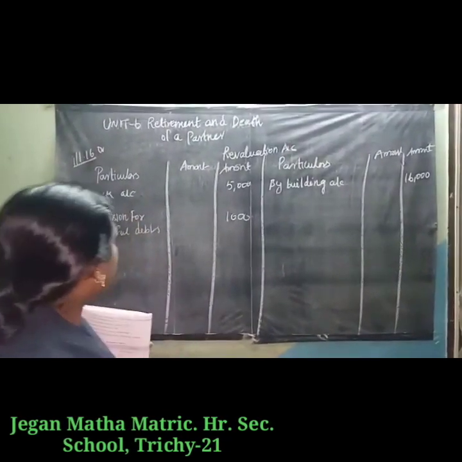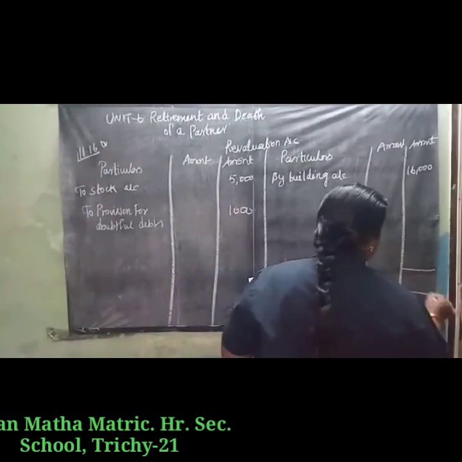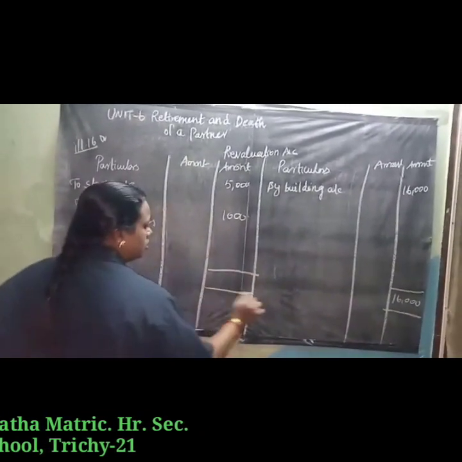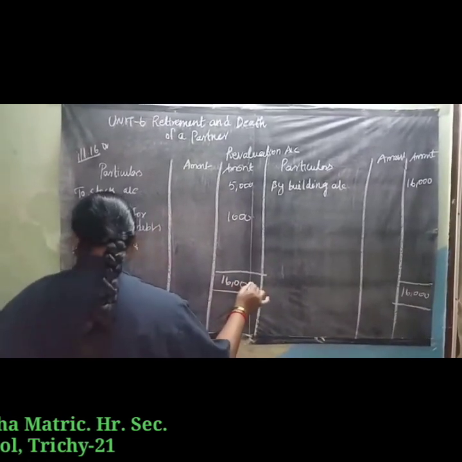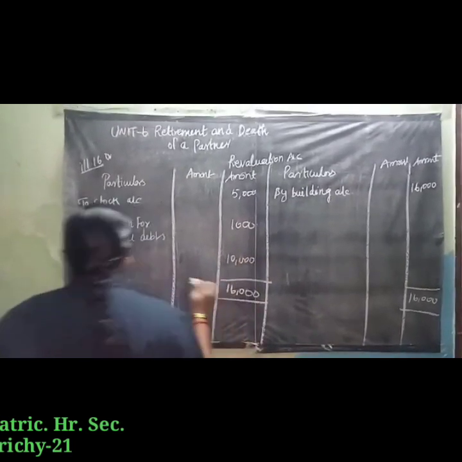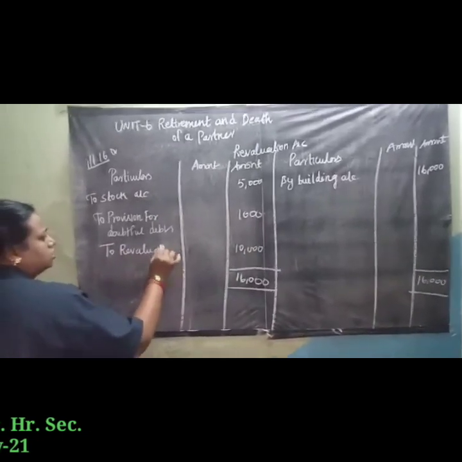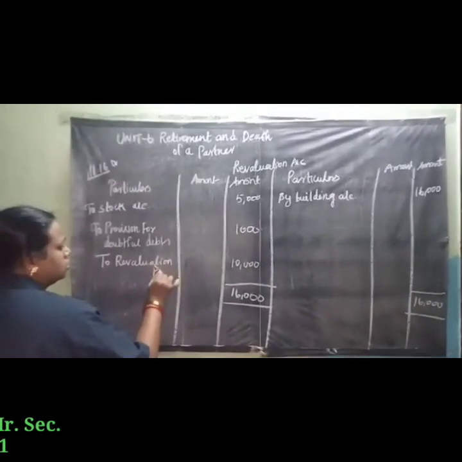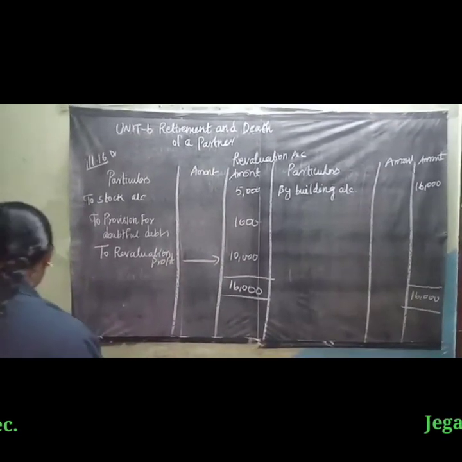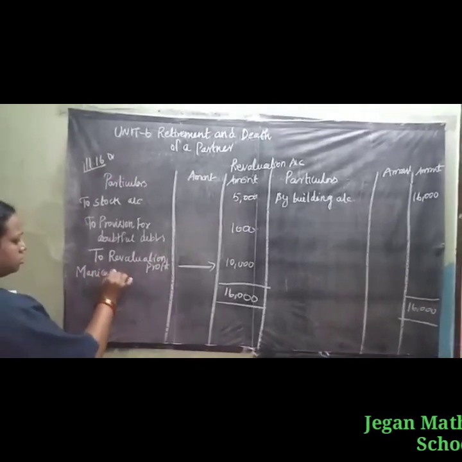So we finish the revaluation account. Which side is more? Credit side is more, 16,000. 16,000 minus 6,000 is 10,000 revaluation profit. To revaluation profit. The revaluation profit is transferred to all the partners, so it is transferred to Mani's capital account.